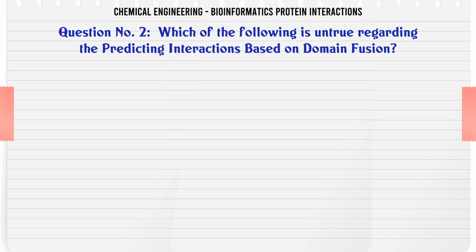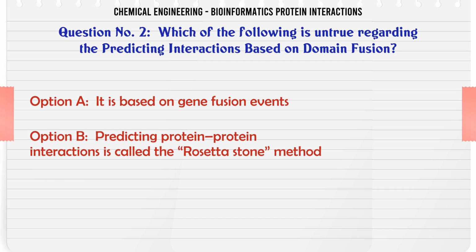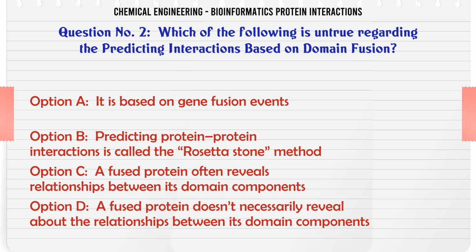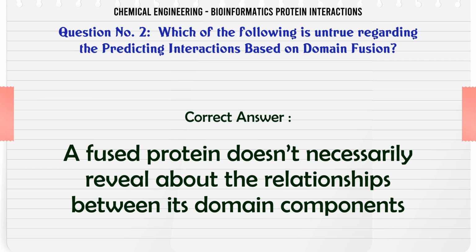Which of the following is untrue regarding the predicting interactions based on domain fusion? A. It is based on gene fusion events. B. Predicting protein-protein interactions is called the Rosetta Stone method. C. A fused protein often reveals relationships between its domain components. D. A fused protein doesn't necessarily reveal about the relationships between its domain components. The correct answer is a fused protein doesn't necessarily reveal about the relationships between its domain components.